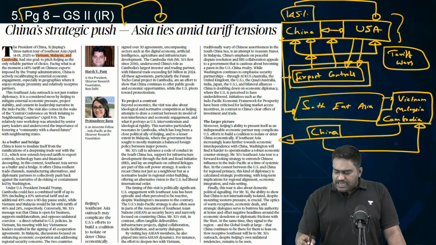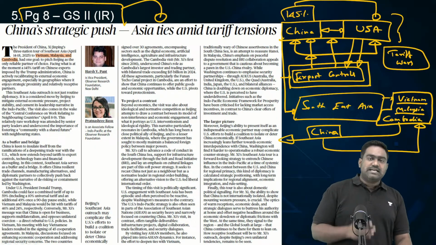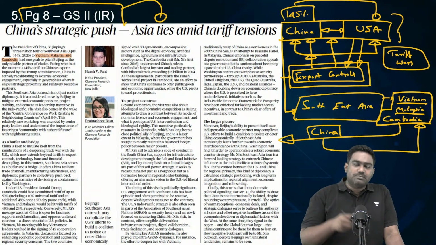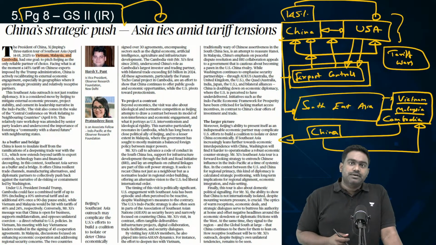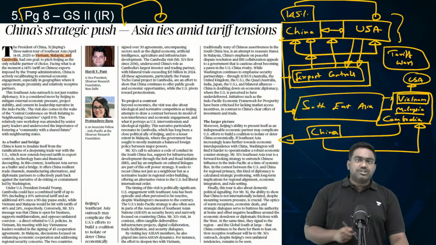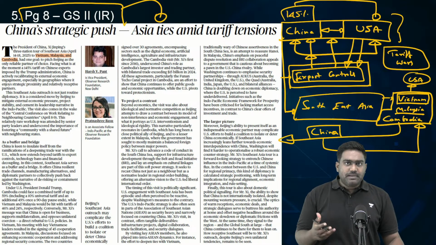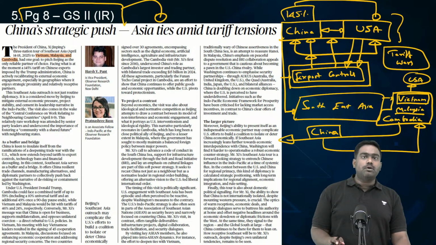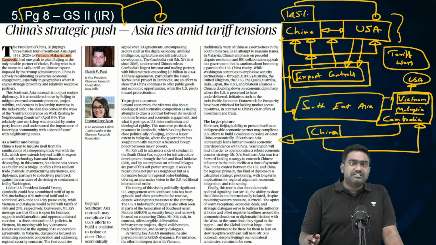Because, see, Vietnam, though it has a standing maritime dispute with China over the Paracel and Spratly group of islands in the South China Sea, Vietnam has dependency on the Chinese economy for investments, for raw materials, for goods. China is a huge market for Vietnamese exports. And don't forget, Vietnam also has been hit by Trump's Liberation Day tariffs. So now it will be natural for US, China and Vietnam to collaborate. That explains why Xi Jinping visited Vietnam.